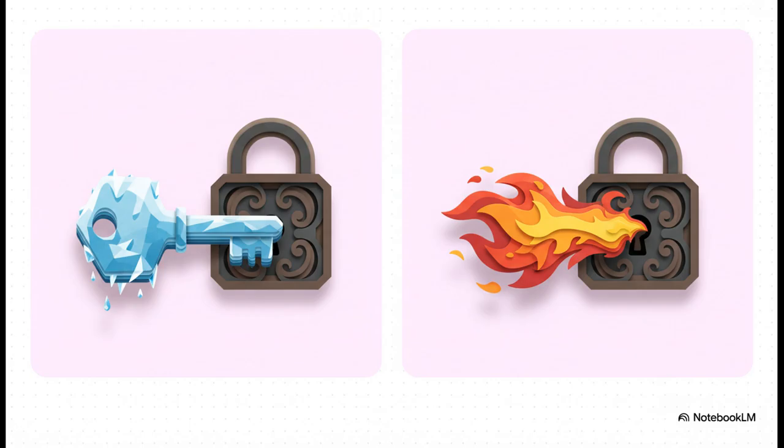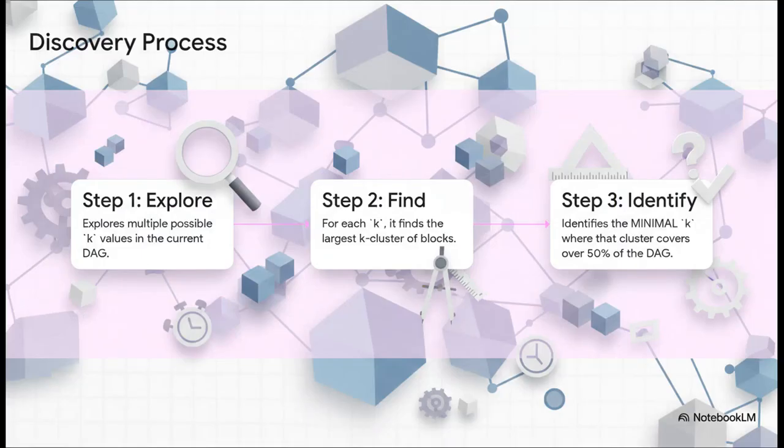So here's the big shift. Instead of a fixed K, DAGKNIGHT is always searching for the smallest K that'll work. And this is how it does it. It checks different K values, finds clusters, and picks the smallest one for a majority.